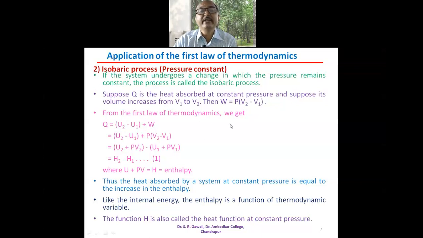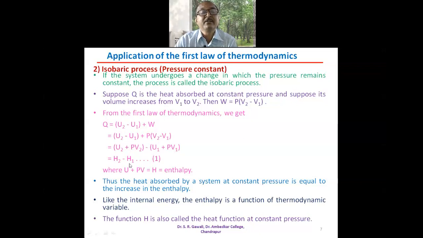So from the first law of thermodynamics, we get Q is equal to U2 minus U1 plus W, which is equal to U2 minus U1 plus P into (V2 minus V1). So if we simplify this, then what we get? Q is equal to (U2 plus P into V2) minus (U1 plus P into V1). This U2 plus P into V2 is nothing but the H2, and the second bracket we will write as H1.